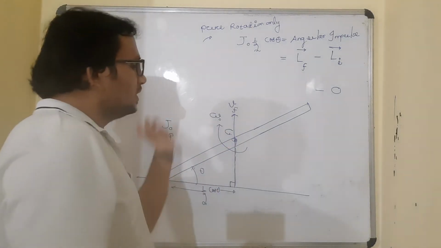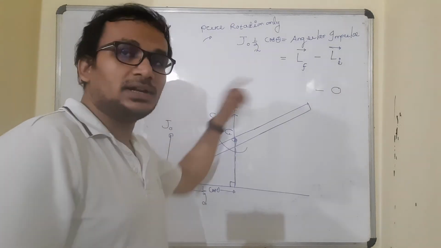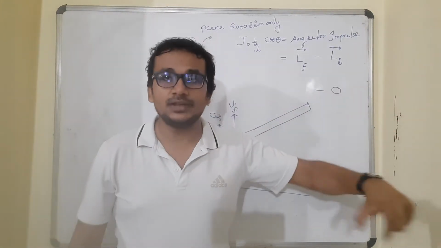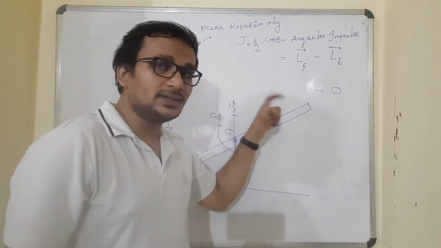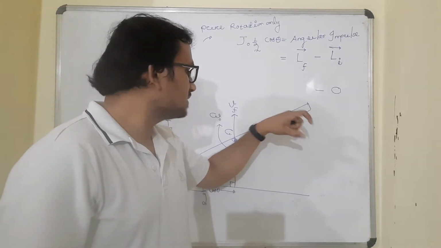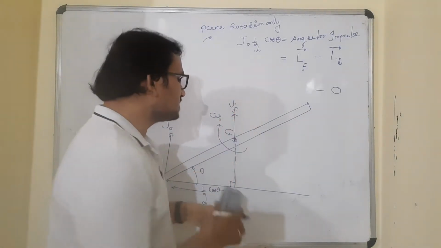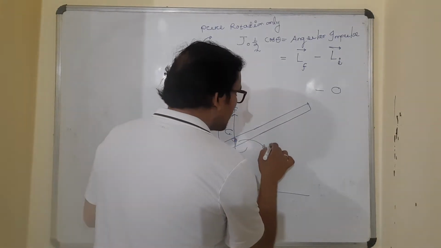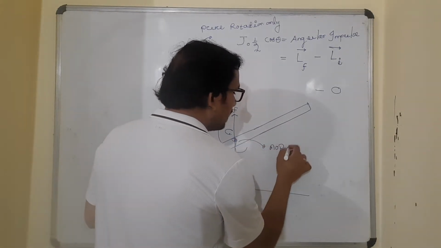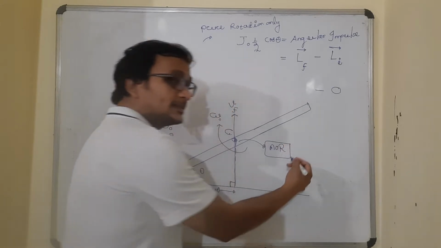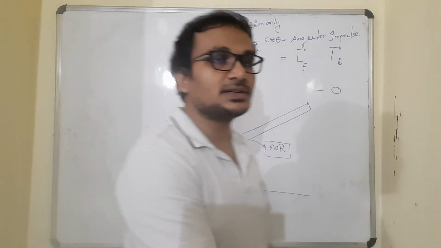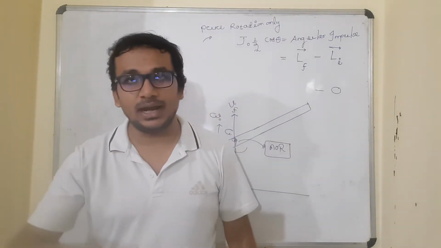See here, the impulse will create an angular impulse, meaning it will impart an angular velocity to the body in the clockwise sense like this. So the body is rotating about the center. That means the center is the axis now, but the axis is not fixed. That is the difference between pure rotation and combined motion.